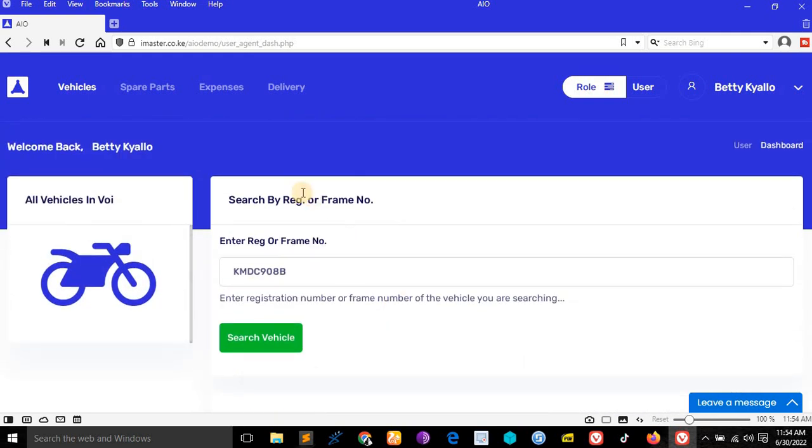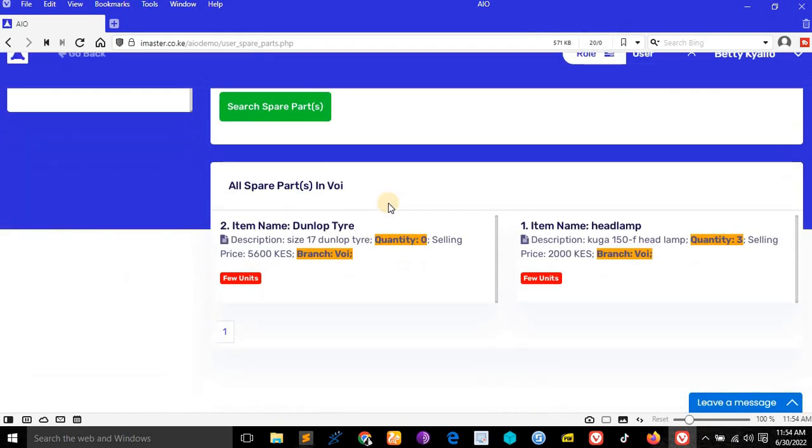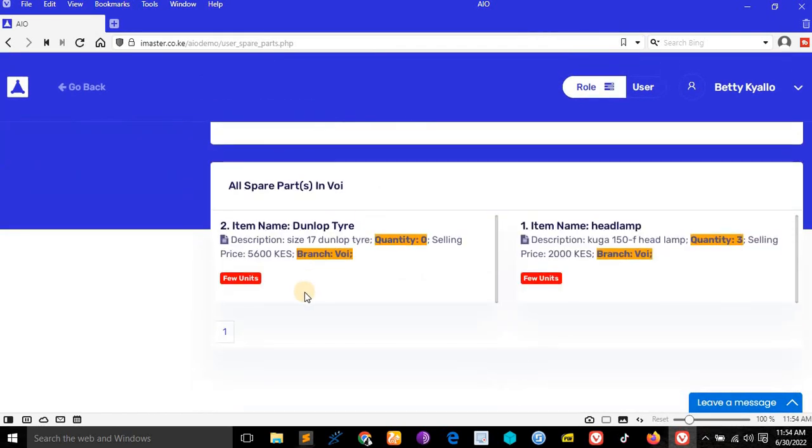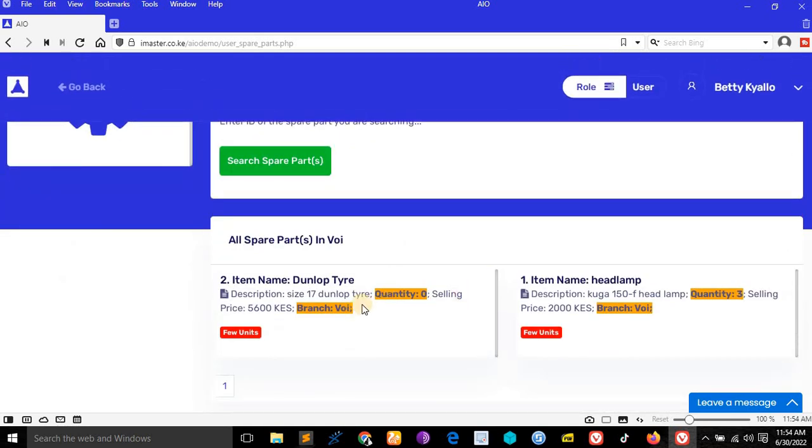You see, good. They can sell spare parts. See, they can sell spare parts. They cannot add spare parts, but they can sell them. They cannot update the quantity. The quantity must be updated by the boss or the second most trusted person in the company. Good. So if the quantity is like this, the boss must update for them.